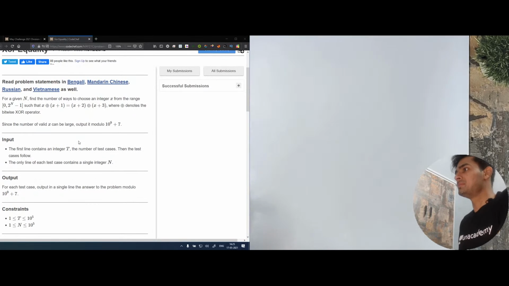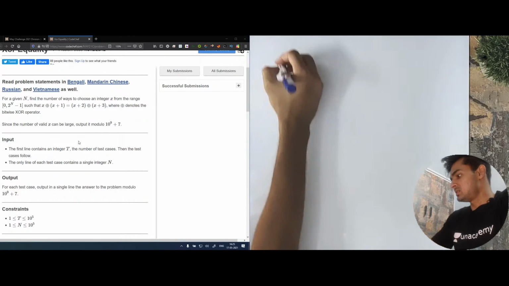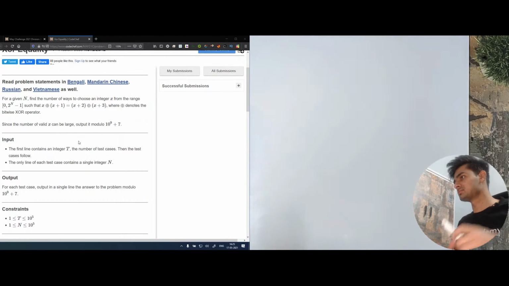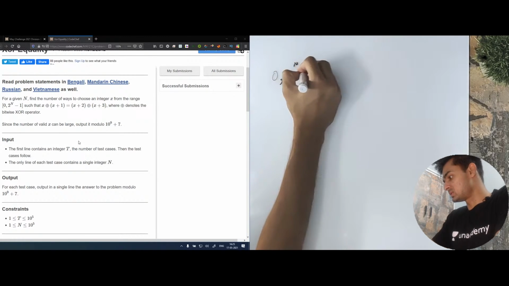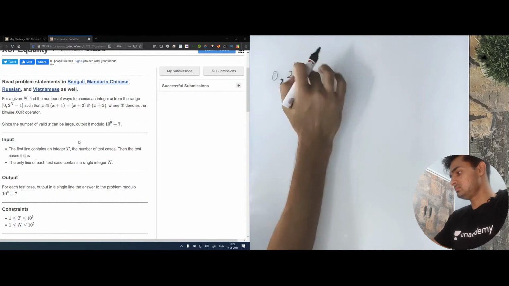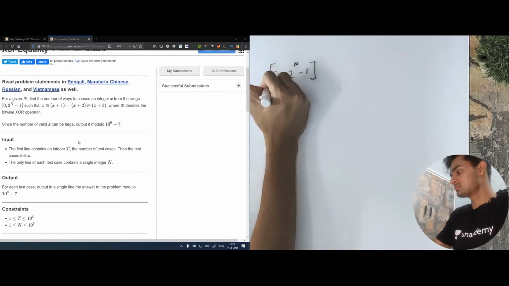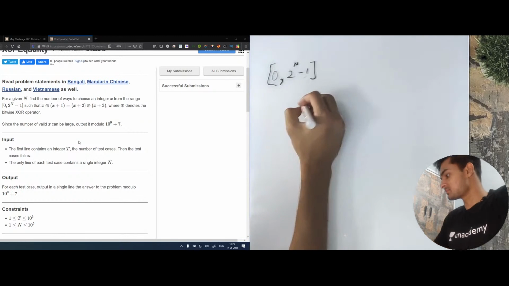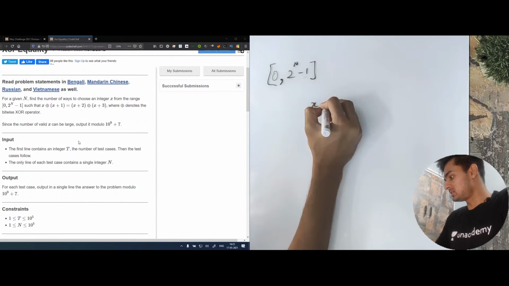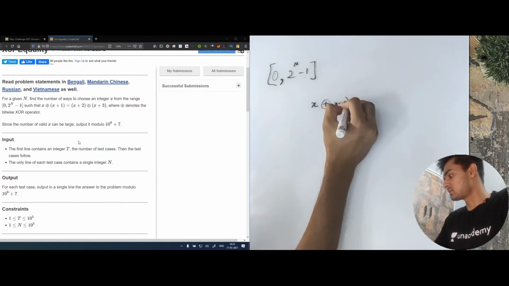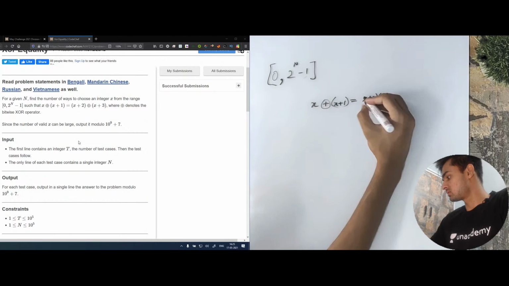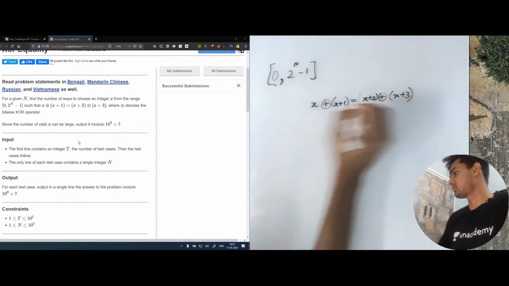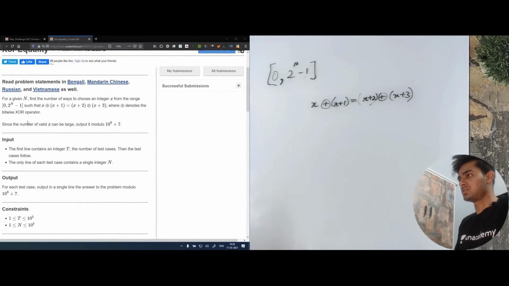Now, in the next problem, for a given n, find the number of ways to choose an integer x from the range 0 to 2 to the power n minus 1 inclusive, such that x XOR x plus 1 is equal to x plus 2 XOR x plus 3, where this denotes XOR.